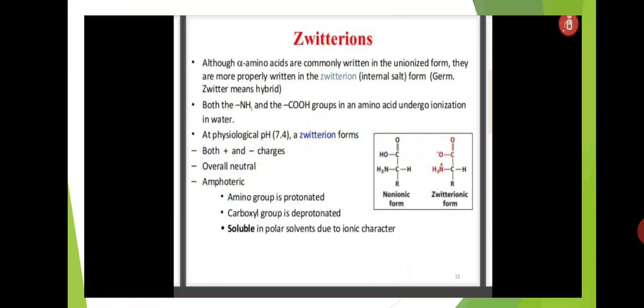both are ionized in water. The pH of that solution is 7.4. That indicates the Zwitter ion form, and both positive and negative charges are present, but the overall solution is neutral, meaning amphoteric. In this Zwitter ion state, the amino group is protonated and the carboxylic group is deprotonated.